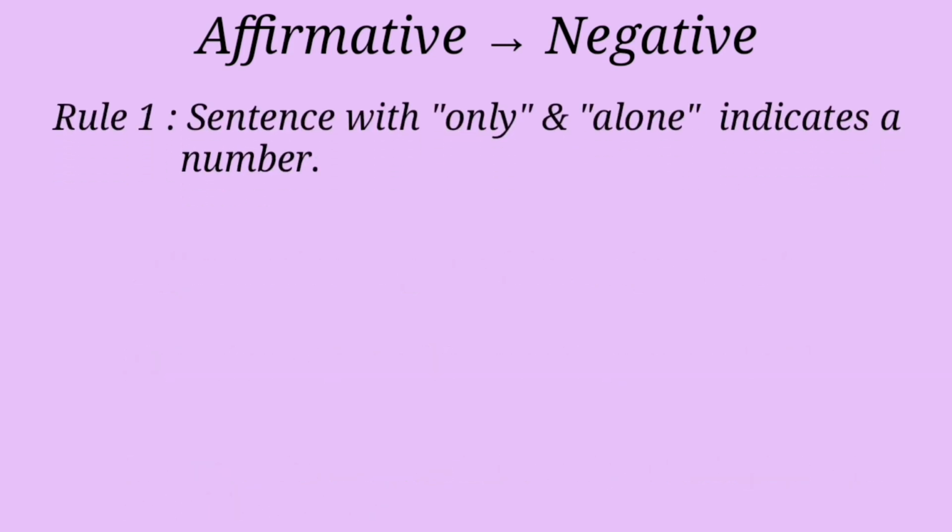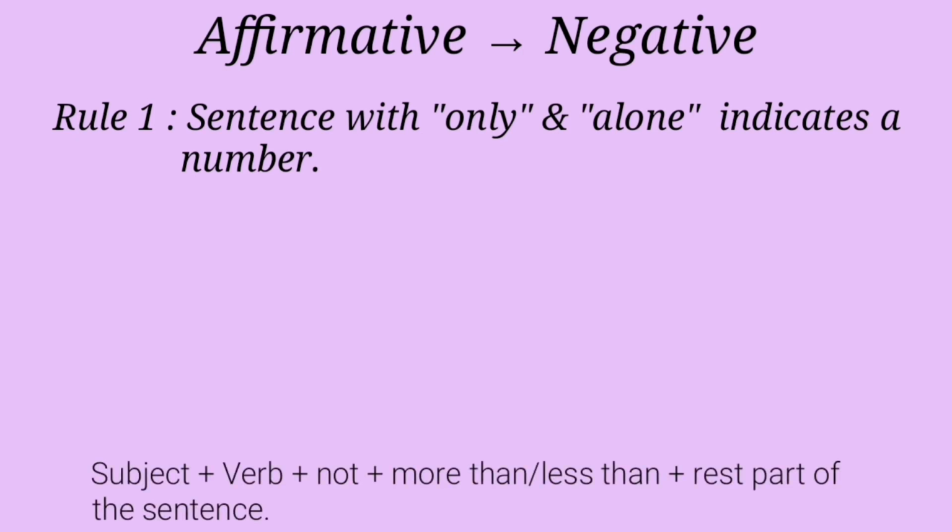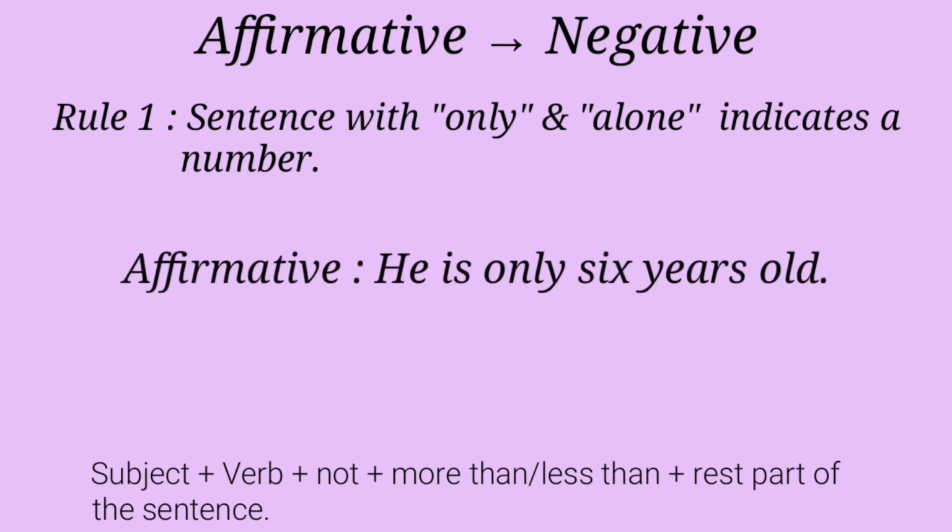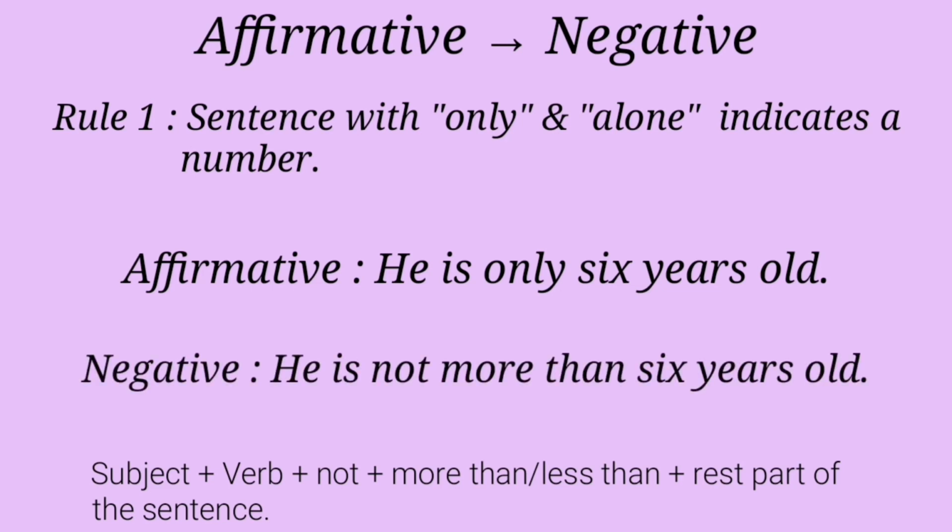If it indicates a number, then our structure will be subject plus verb plus not plus more than or less than plus the rest of the sentence. Look at the example. He is only 6 years old. Our negative is, he is not more than 6 years old.